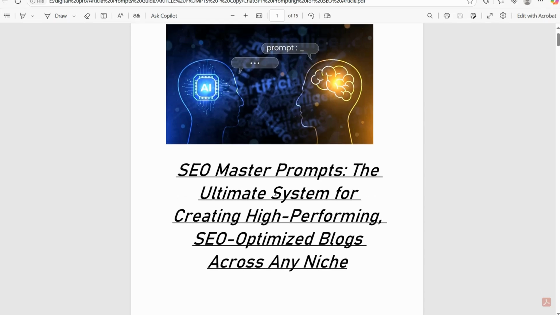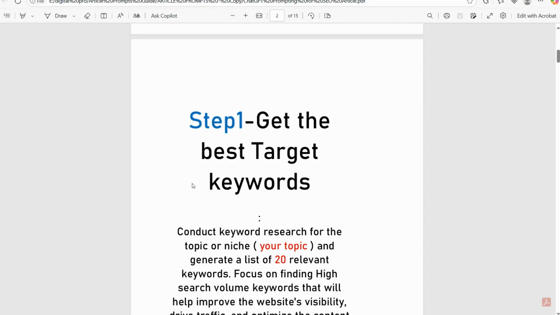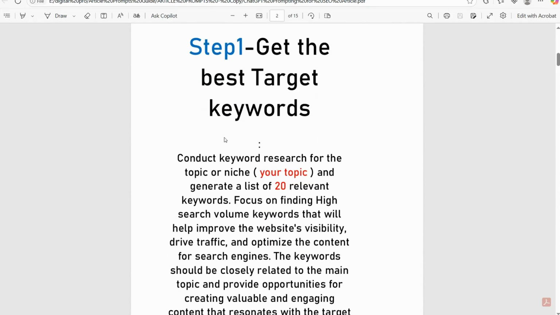Here it gives you some steps that you can follow to make your own article a stunning masterpiece, beloved by Google and your audience. So here, for sure, is the first step. You can get the best target keywords to make your own article. So it's better for you to actually craft a beautiful and suitable prompt with ChatGPT to get your keywords that would be included in your article.